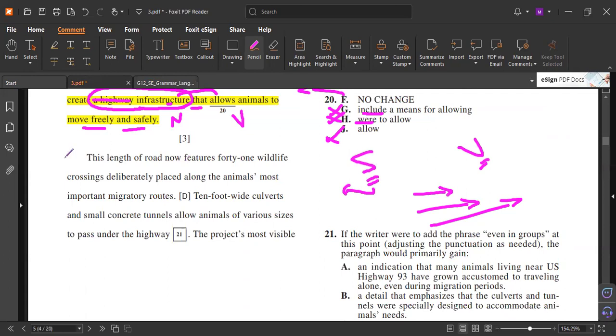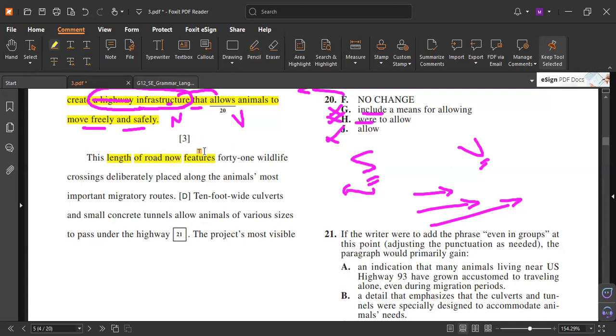Let's try, for example, "features." A word like "features" can be a verb or a noun. But what features the 41 wildlife crossings? "This length of road now features 40." This length. Look, prepositional phrase, delete, and the adverb noun, delete. So "length features," and the length is singular and the features is singular.